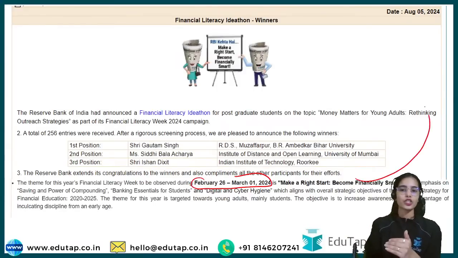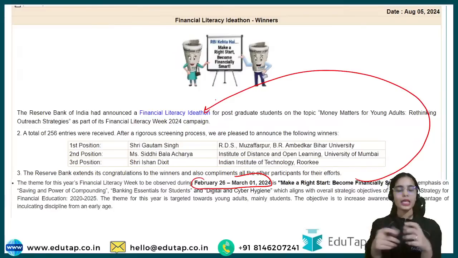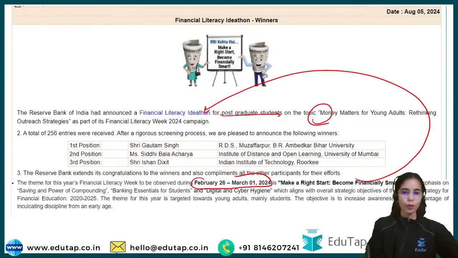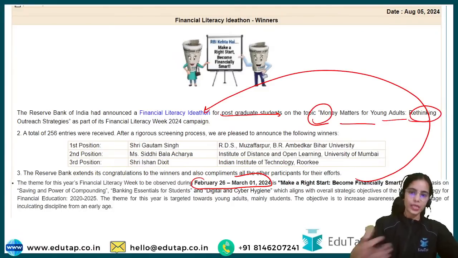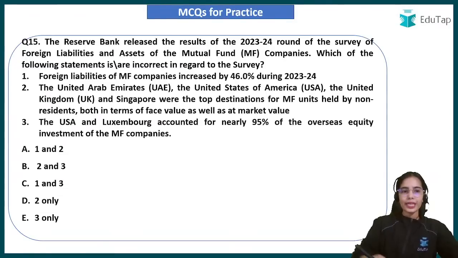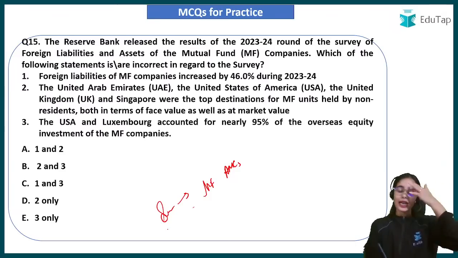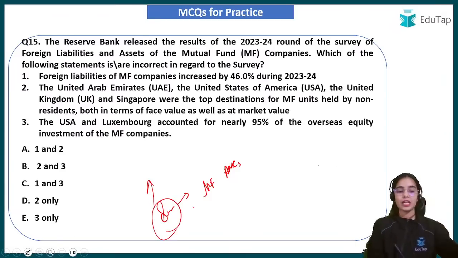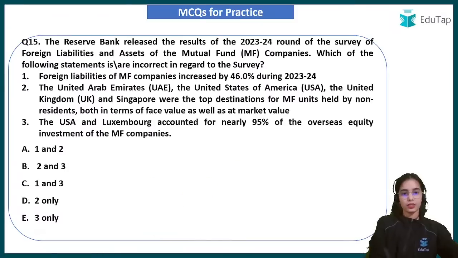And during that financial literacy week there was an ideathon that was conducted for postgraduate students on the topic money matters for young adults, rethinking outreach strategies. So on this topic the ideathon was conducted. Okay. Now coming to the next question, there is a survey that has been conducted for the mutual funds and for the asset management companies, and as per the survey, which of the following statements is incorrect, that you have to tell me.